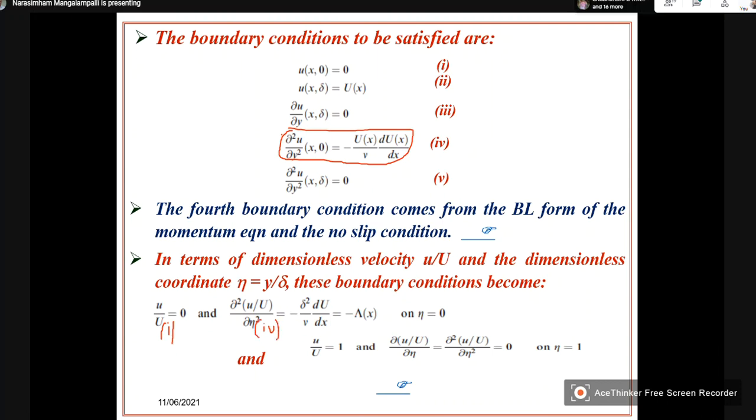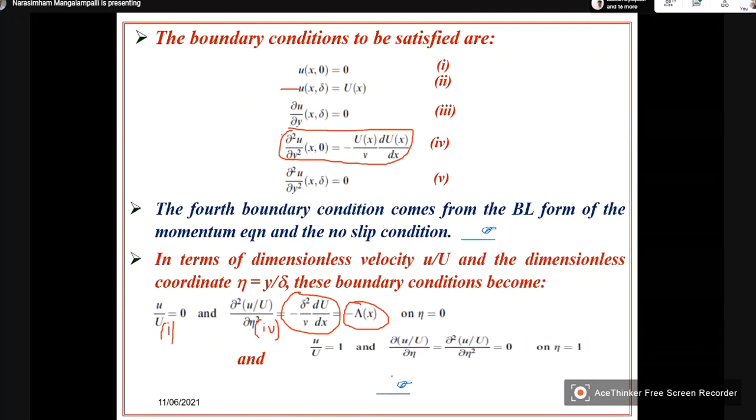Replace u using u by U and y using y by delta. So this, for convenience, is written as some function of x. Then u by U is equal to 1 at eta is equal to 1. Eta is equal to 1 means y is equal to delta.